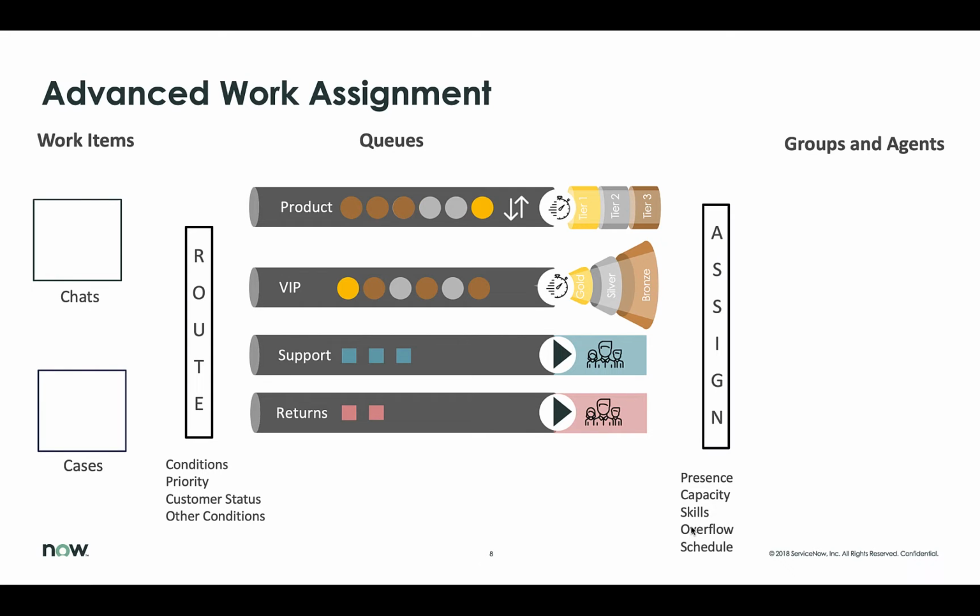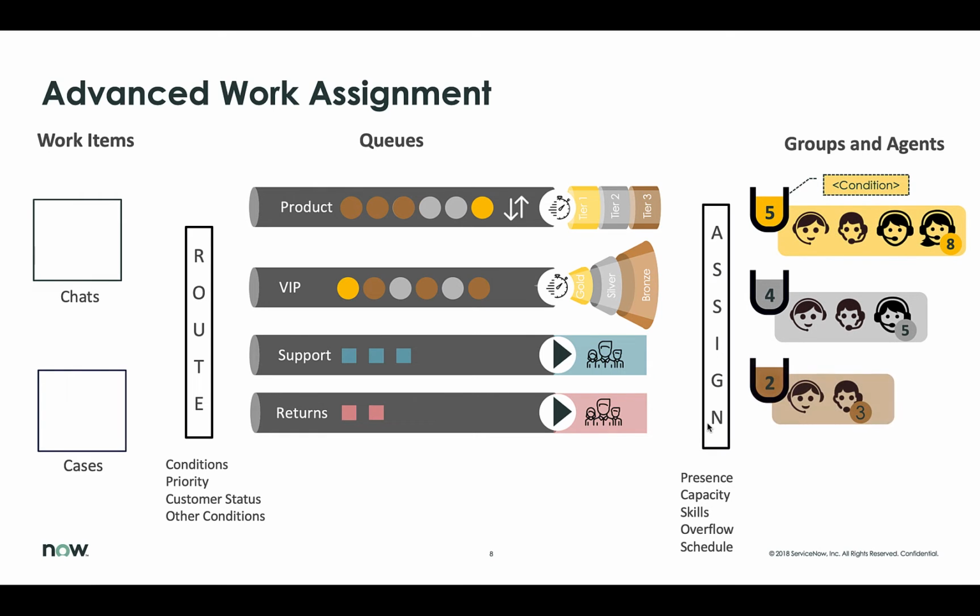And most importantly, perhaps even scheduling. We'll talk about that in a moment. So what AWA will do is it will look at the capacity of the various agents and groups, and it'll say, hey, this agent has a capacity of 5, but perhaps Sally's a super agent and she can handle 3 extra work items. Now, with regards to scheduling, there's a nice handshake between WFO and AWA.